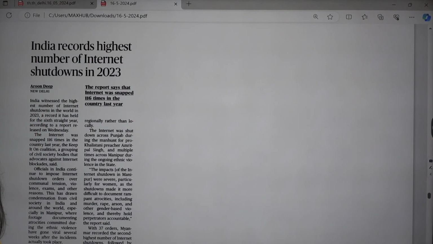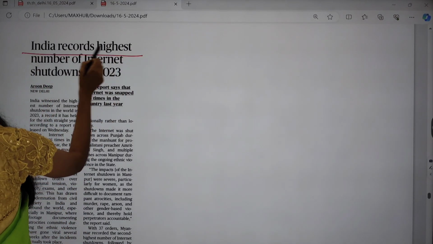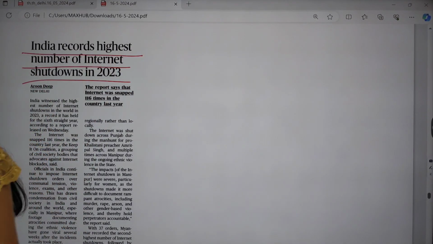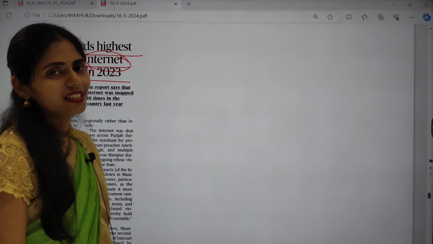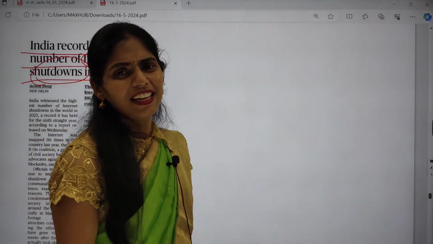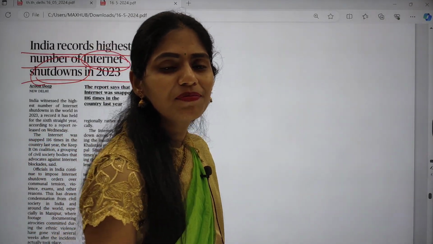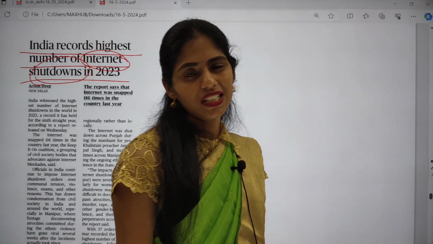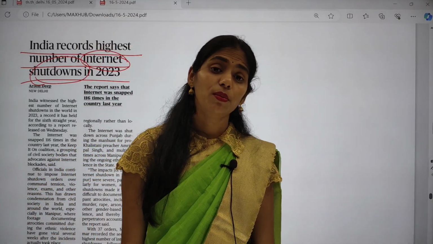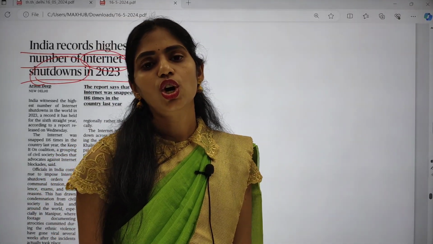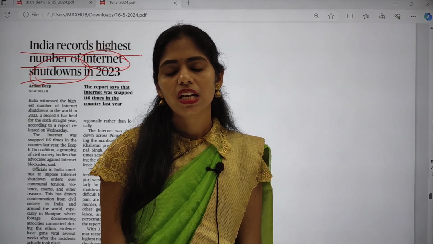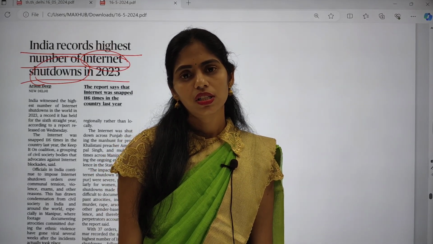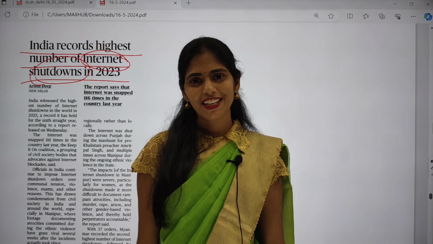And next important topic is India records highest number of internet shutdowns in 2023. So what is the keyword? That is internet shutdown. Internet shutdown is seen in India; it is something which has happened commonly. Wherever there are any disturbances and any problem of maintaining law and order, the government will be imposing internet shutdown. So recently in Punjab, recently in Manipur, and always in Jammu and Kashmir.